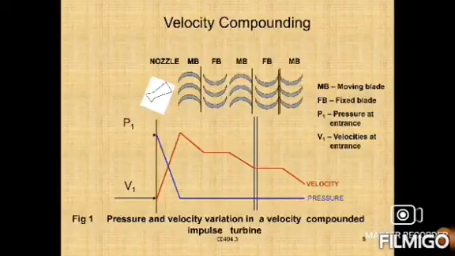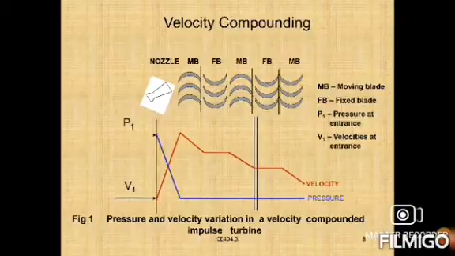So once again I am explaining about impulse and velocity compounding. A velocity compound turbine consists of a series of moving blades with rows of fixed blades between them. Fixed blades are attached to the casing, while moving blades are attached to the rim of the rotor. The fixed blade only changes the direction of the steam and directs it to the moving blade. In velocity compounding, the steam is expanded from boiler pressure to the exhaust pressure only in a nozzle and remains constant over the blades.